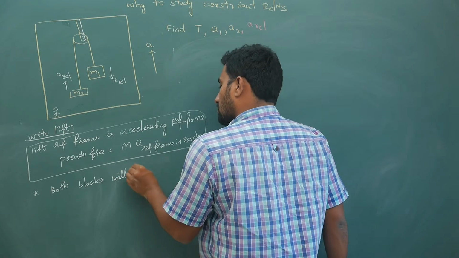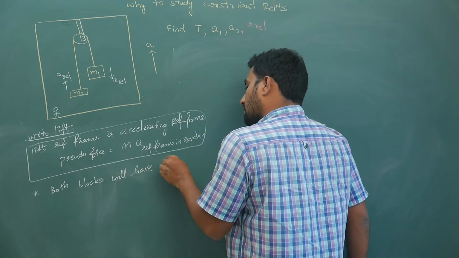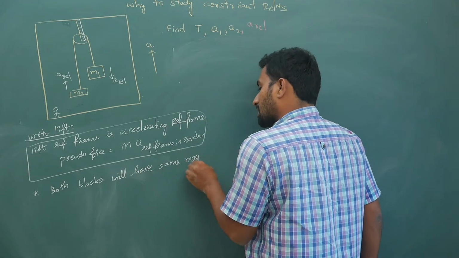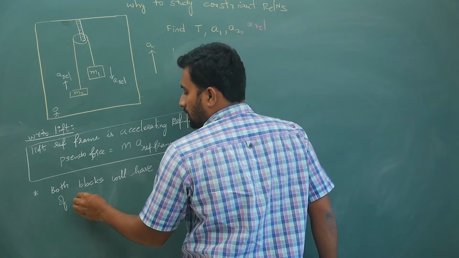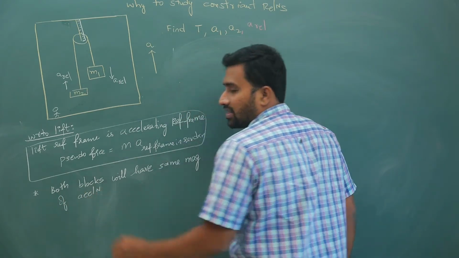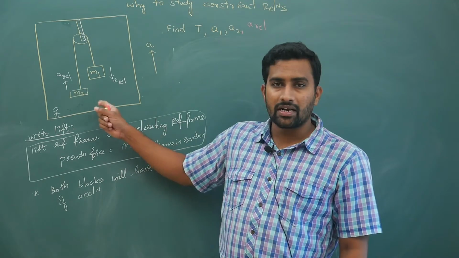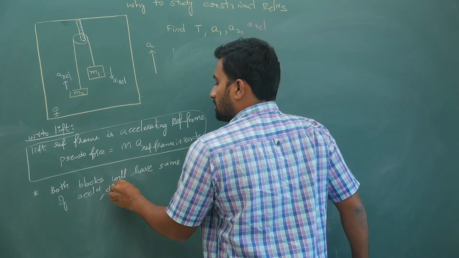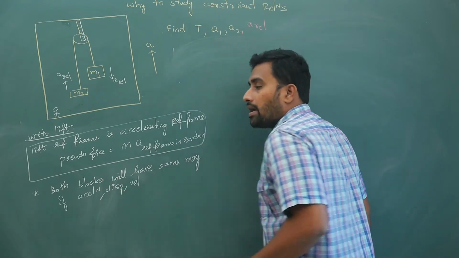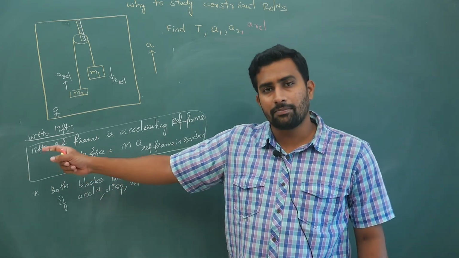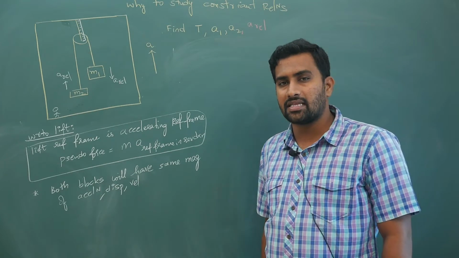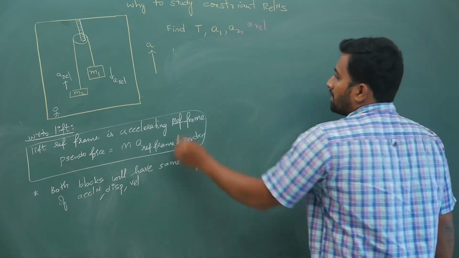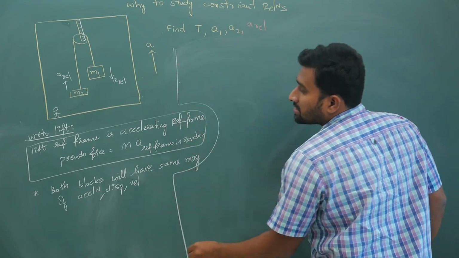Next, both blocks will have the same magnitude of acceleration. For the person inside the lift, both blocks will have the same magnitude of acceleration. If this is coming down, this will go up, but they will have the same acceleration, displacement and velocity. With respect to the lift means for the person who is watching from inside the lift.